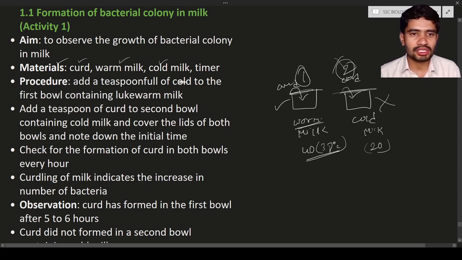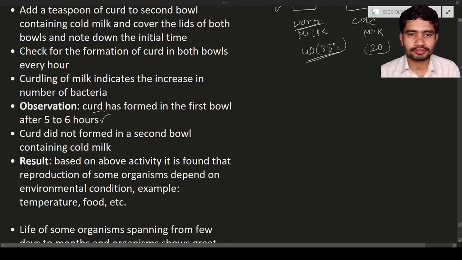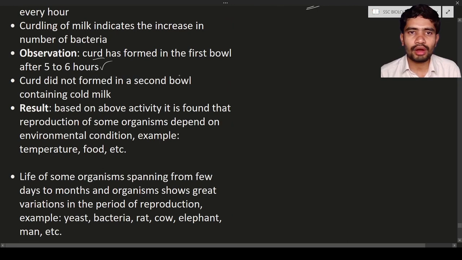Okay, the observation is that curd has formed in the first bowl after 5 to 6 hours. Here, the curd did not form in the second bowl containing cold milk. Why? Because the temperature is not suitable. The cold temperature of the milk is not suitable for the growth of the bacteria, or the growth of the lactobacillus, in the second bowl.